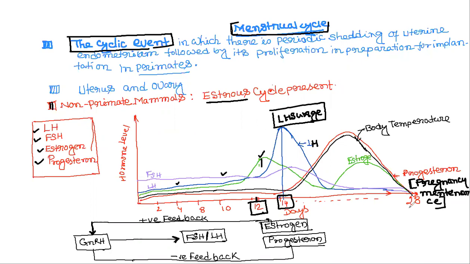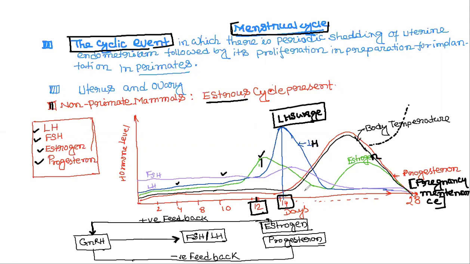Progesterone helps to prepare the endometrium for implantation. Estrogen and progesterone both together help in maintenance of pregnancy, so both help in implantation. If fertilization occurs, the progesterone concentration will not decrease; progesterone and estrogen concentrations will remain at a high level during the embryonic stage. We'll see the graph later.